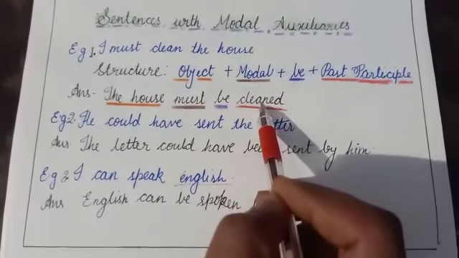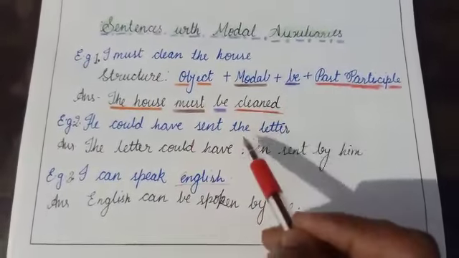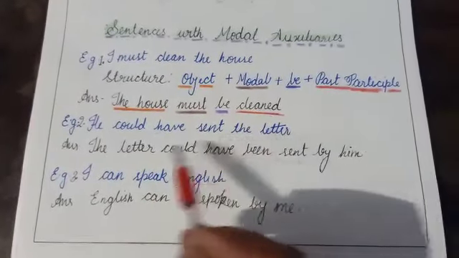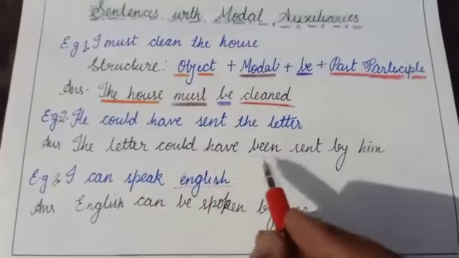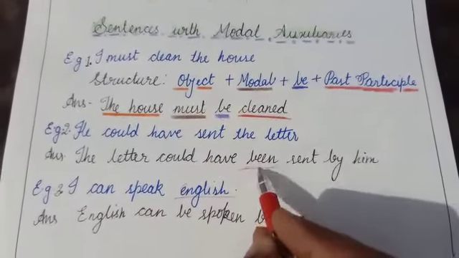But when the modal auxiliary has words like have, we use been in place of be. For example, he could have sent the letter. The letter could have been sent by him. Here we use been in place of be.